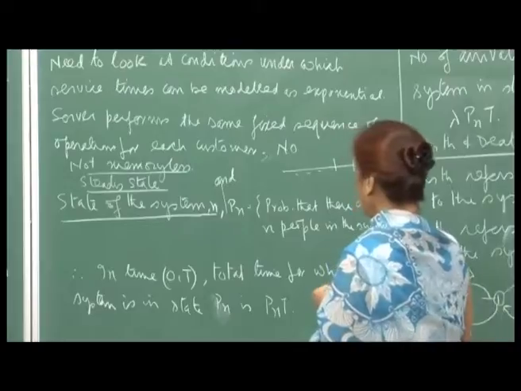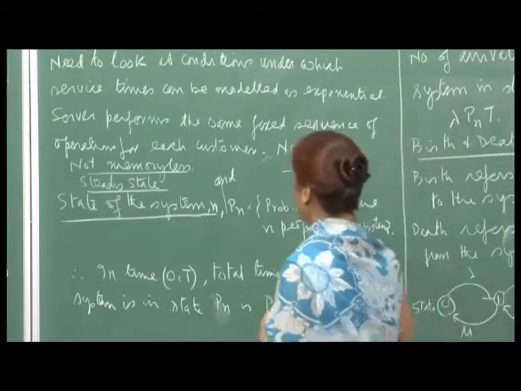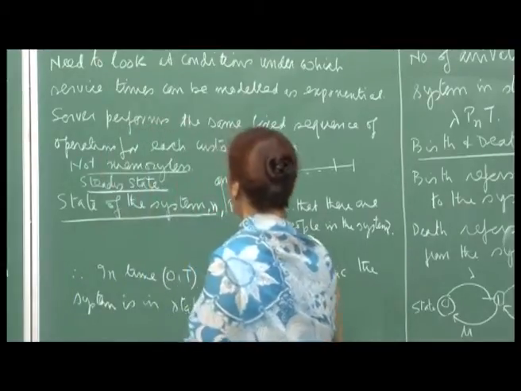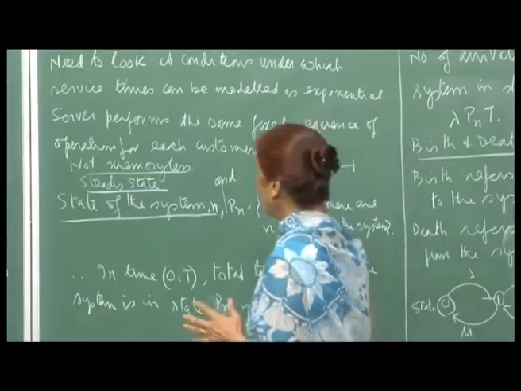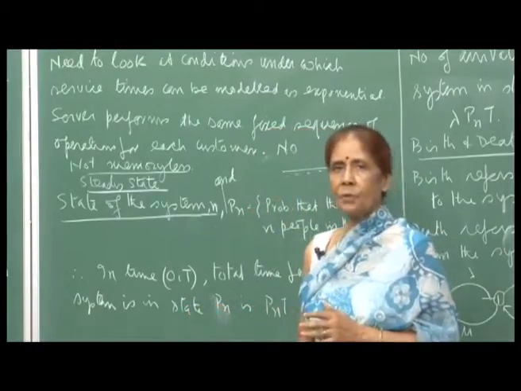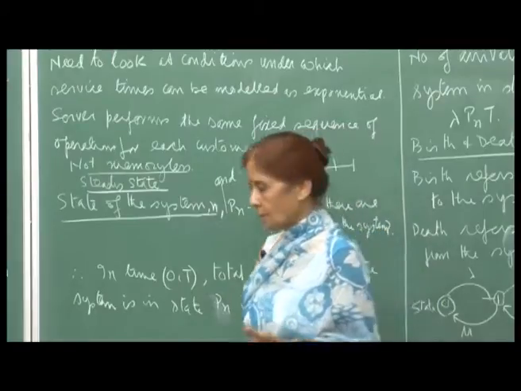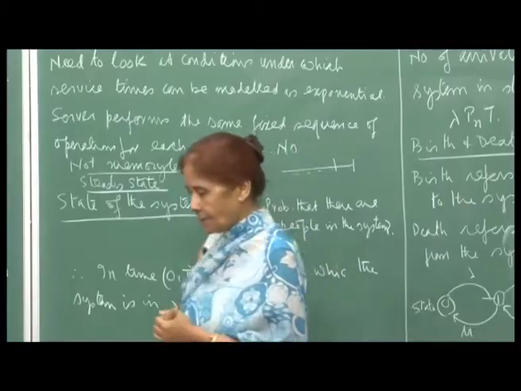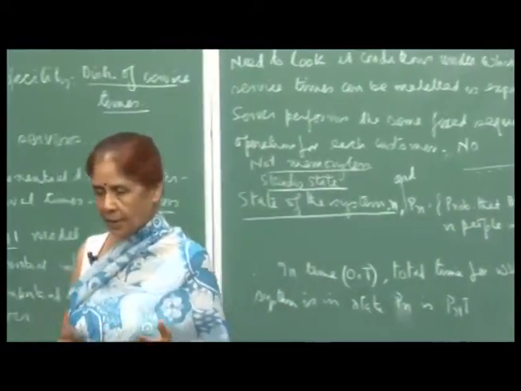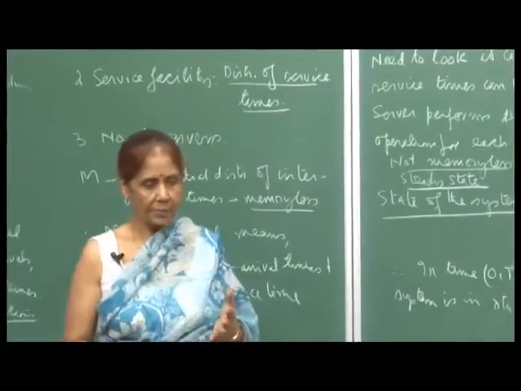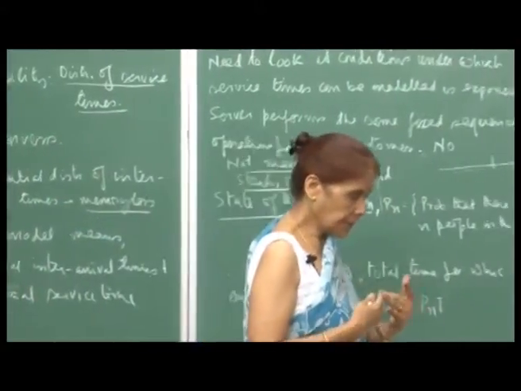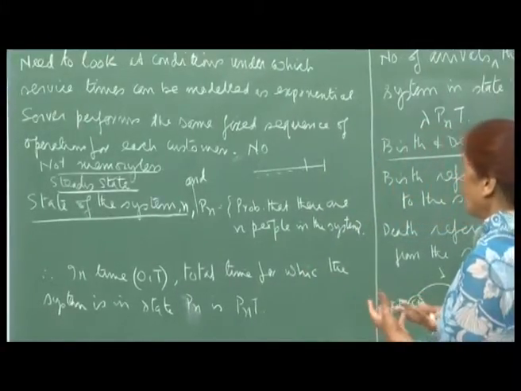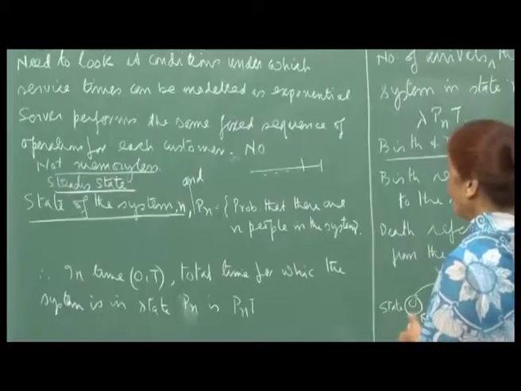So, therefore, in time 0 to t, okay, here I should have underlined this, but I missed it right now. The whole thing is being discussed under the steady state situation. Suppose there is a new restaurant that has opened in the locality, then the number of arrivals would vary from day to day, and there will be no set pattern for some time, till people get used to that restaurant, or make it a habit, and there is a steady number of customers who come to the restaurant.